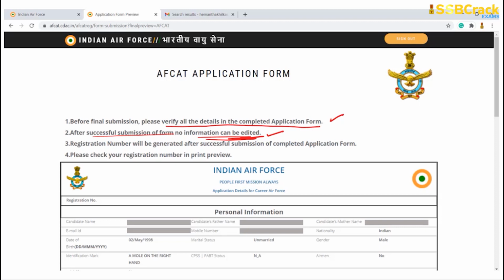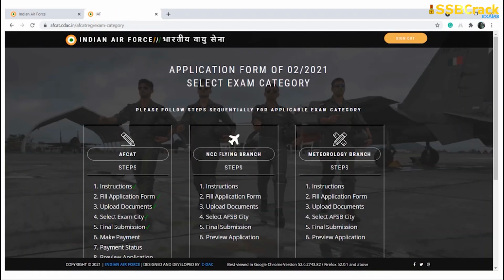Remember, before submitting, please check and have 100% assurance. Only then do you click on submit. Thereafter, a registration number will be generated after successful submission of the completed application form. So a REG number or registration number will be given separately for you. You have to check your registration number in the print preview. So here there is a registration number. It is not visible now because I have not submitted. I have to scroll down and then submit. Once I submit, it will show me my registration number, and it will very clearly show that in all of these 5 steps, from 1 to 5, green tick marks will be visible on my screen.